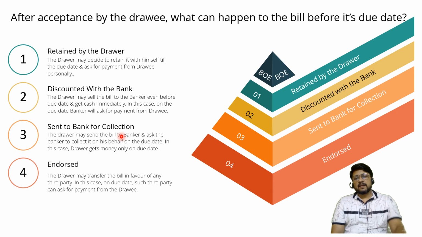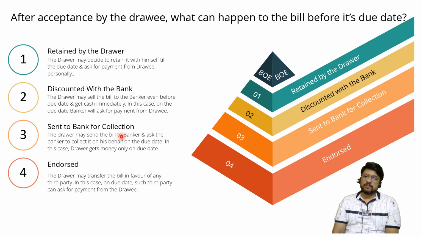Okay. And the last one is called endorsement. This is the most fascinating part of the bill of exchange, because a bill of exchange is a negotiable instrument. That means it can be used for the purpose of negotiations. It can be used for the purpose of settling transactions. So it can be endorsed. That means it can be transferred to somebody else.